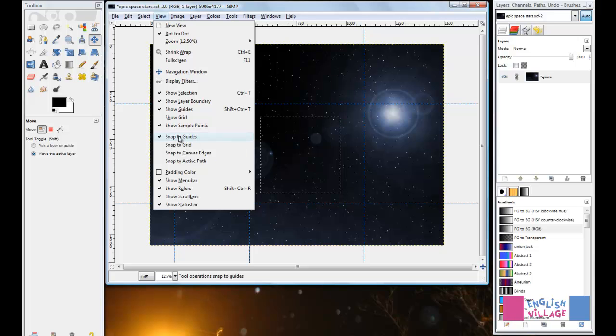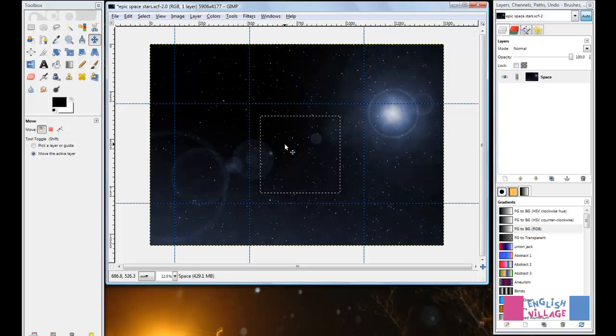If this is on, what it does is anytime something is dragged, be it an object, an image on another layer, or perhaps just a selection like this, when it gets really close to the guides, it'll actually snap into place. So if I take the Move tool and I say move selection, I could then move this selection, and as I get to this corner, it snaps right into place there.